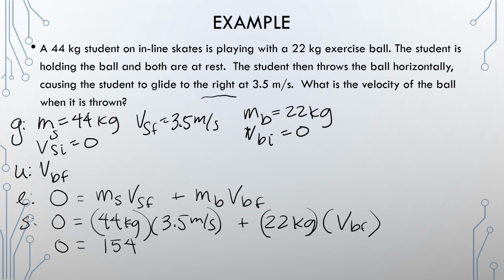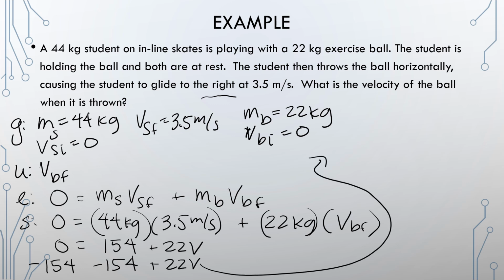So 0 equals 154 plus 22. Again, I'm going to be simple and write just V. So I'm going to need to subtract 154 from both sides, which is going to equal, if I put it over here, negative 154 equals 22V.